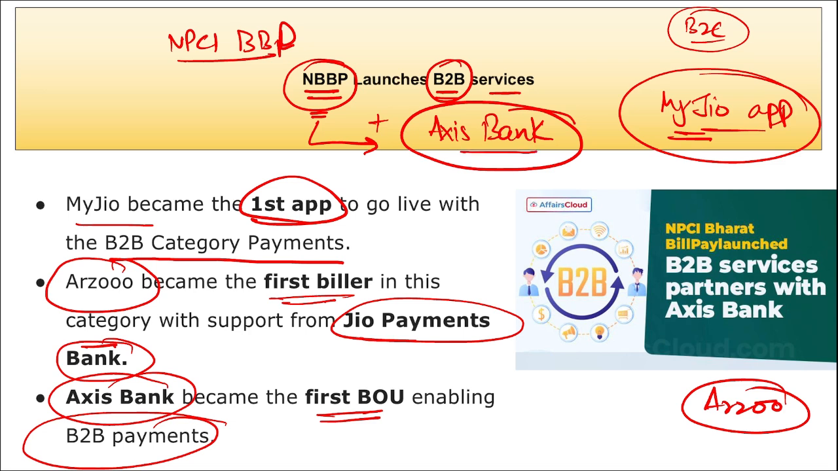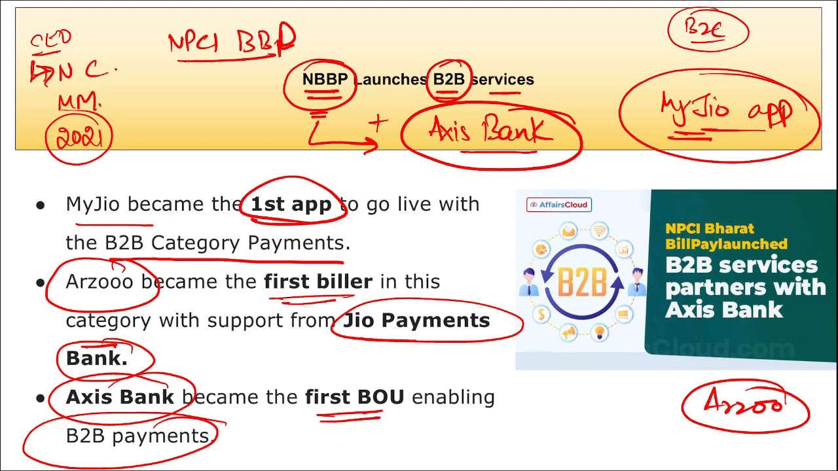Then if we talk about Axis Bank, the Managing Director and Chief Executive Officer is Amitabh Chaudhary, headquartered in Mumbai, Maharashtra. It was established in 1993. And if we talk about NPCI Bharat Bill Pay Limited, the Chief Executive Officer here is Nupur Chaturvedi, headquartered in Mumbai, Maharashtra, and it was established recently in 2021.